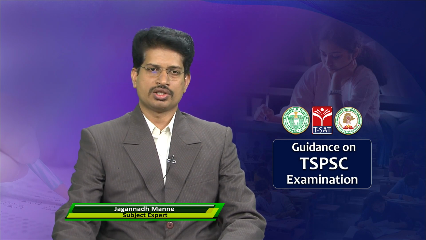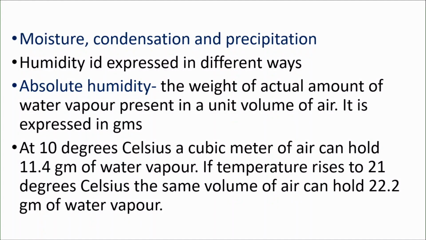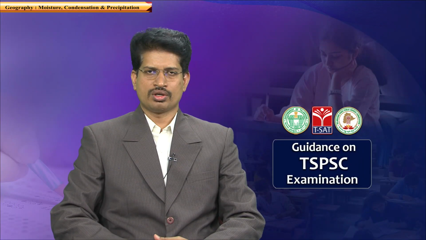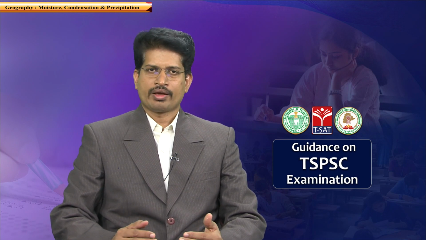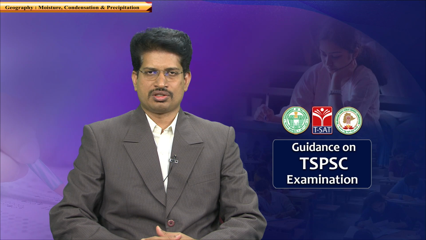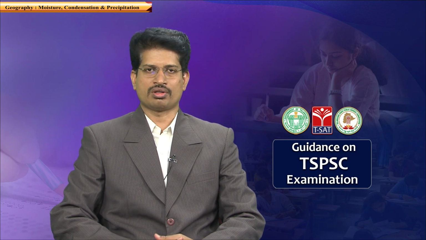So, here in this context, moisture is the amount of water vapor present in the atmosphere. Humidity is expressed in different ways. The moisture or the humidity is the amount of water vapor present in the atmosphere. So, what are the different ways this existence of moisture in the atmosphere can be explained? Different kinds of questions are asked regarding the availability or the measurement of moisture in the atmosphere.